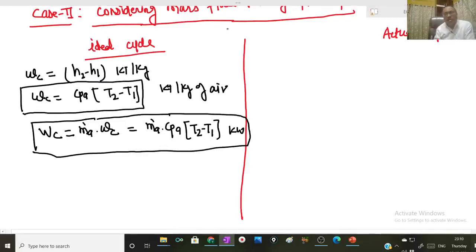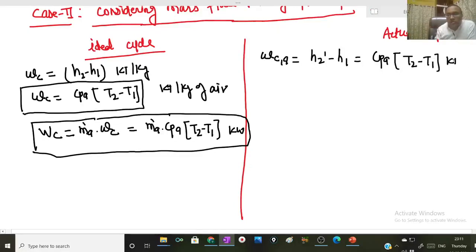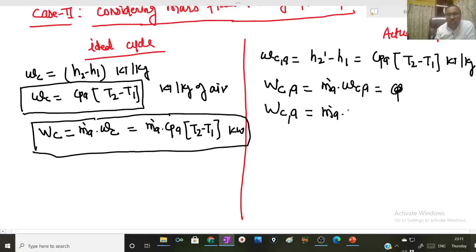The same expression for compressor work input for actual cycle will be H2 dash minus H1 is equal to CPA T2 dash minus T1 kilojoule per kg, and actual total compressor work input will be mass flow rate of air into actual specific compressor work input, that will be equal to m dot A into CPA into T2 dash minus T1 kilowatt.